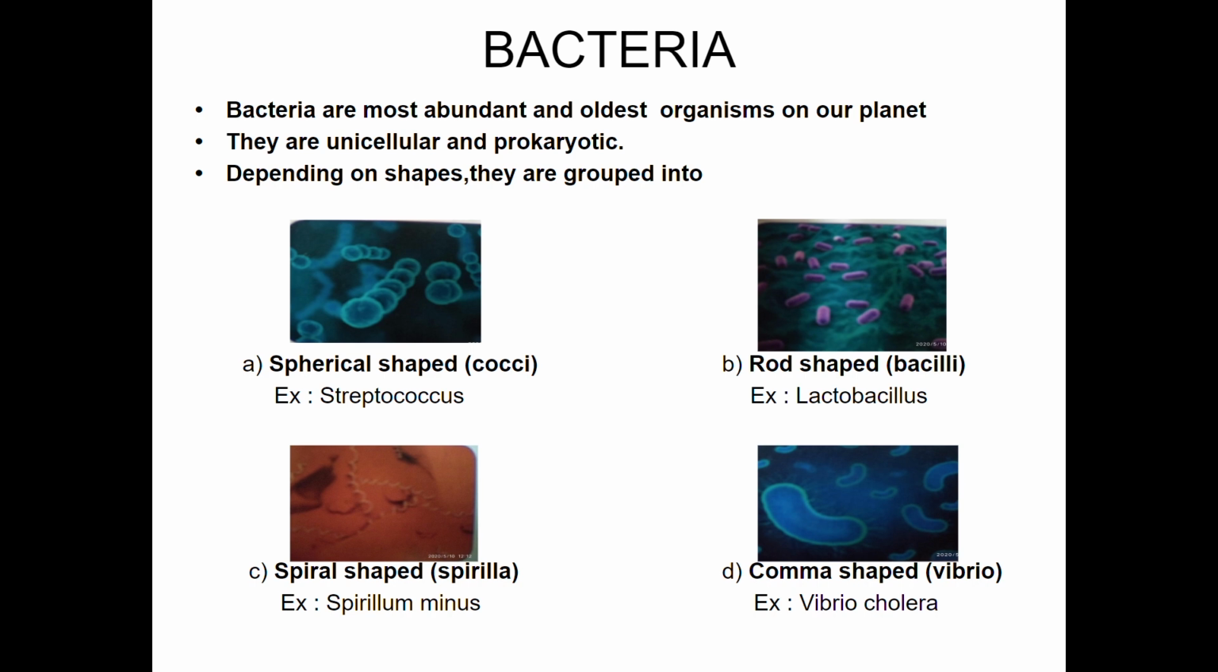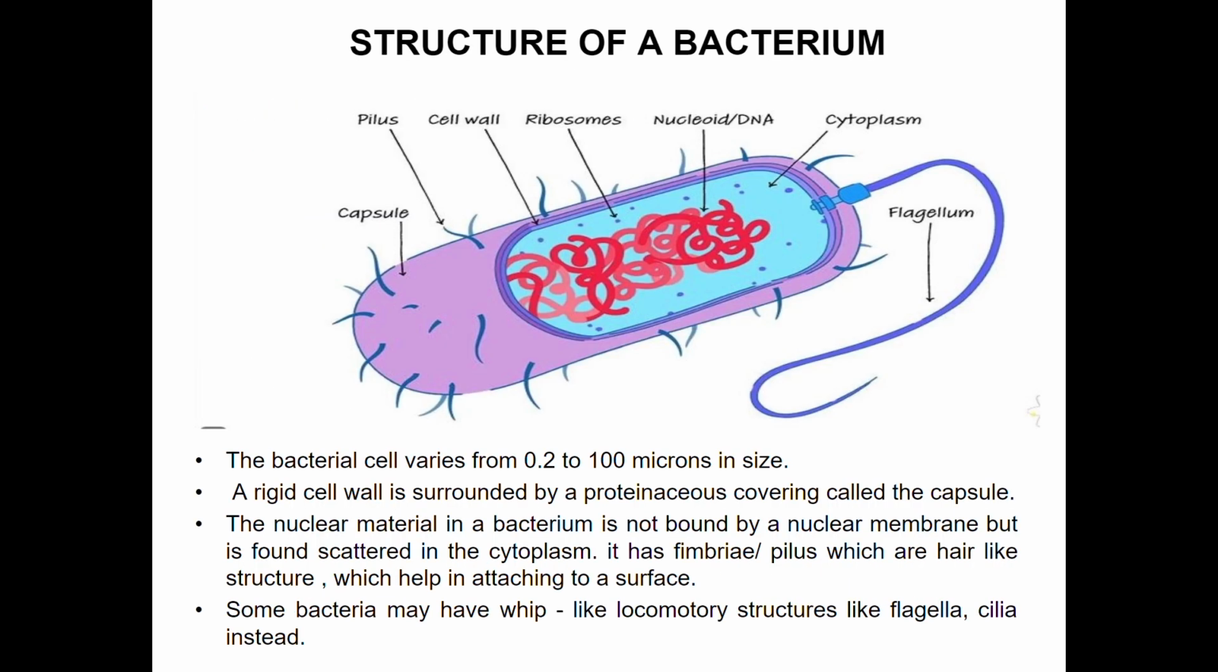Depending on shape, they are grouped into spherical-shaped cocci, for example streptococcus; rod-shaped bacilli, for example lactobacillus; spiral-shaped spirilla, for example spirillum minus; and comma-shaped vibrio, for example vibrio cholerae. Next, we are going to see the structure of a bacterium. The bacterial cell varies from 0.2 to 100 microns in size. What is a micron? A micron is a unit to measure microorganisms. One micron is equal to one-thousandth of a millimeter.